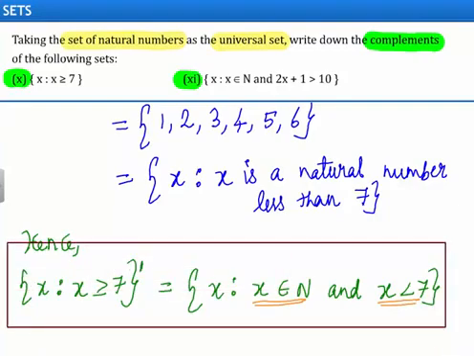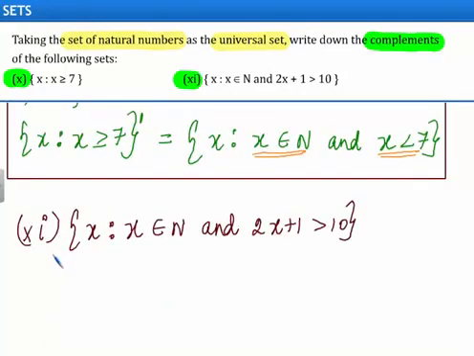Let us move on to the next part of the problem. In this part, we are given set of x such that x belongs to N and 2x plus 1 greater than 10. Let us take this set as set K. Let us consider the inequality 2x plus 1 greater than 10.